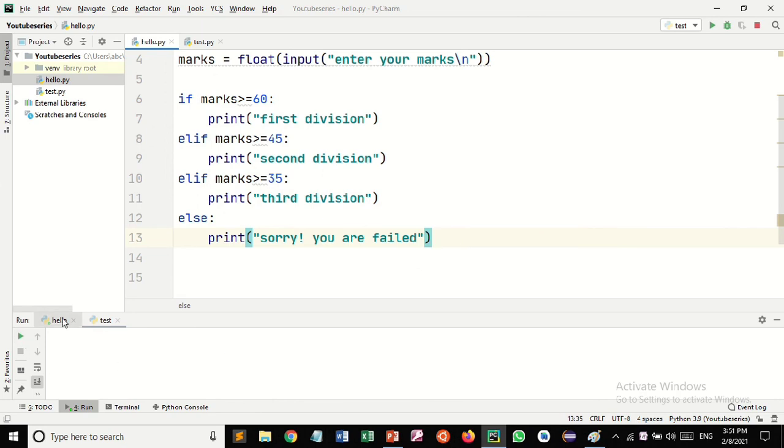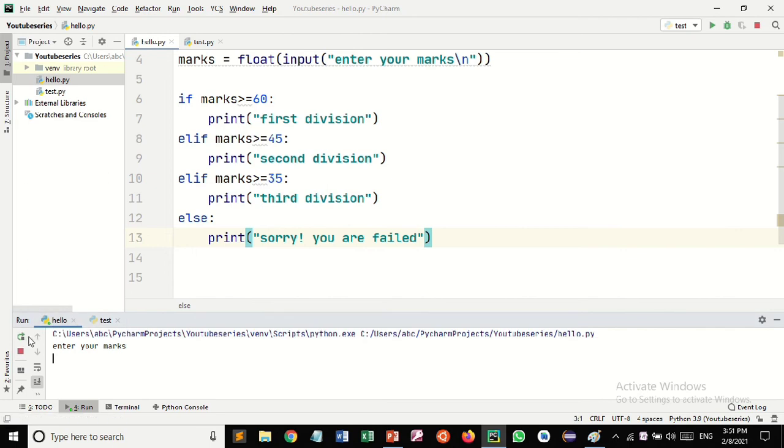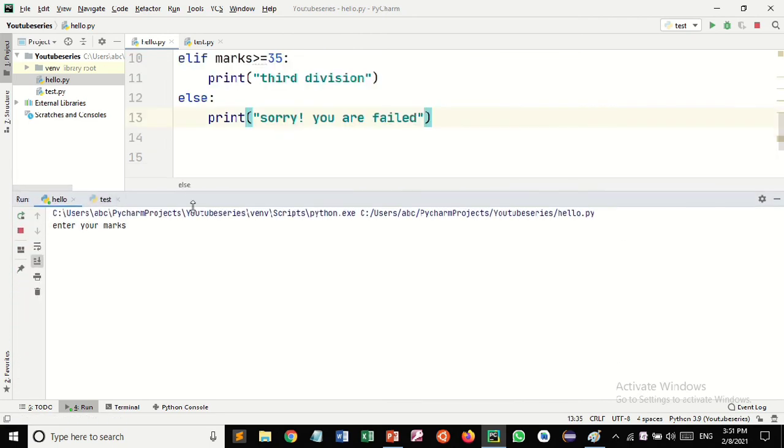Let's run it. Here you enter the marks, something like 57.